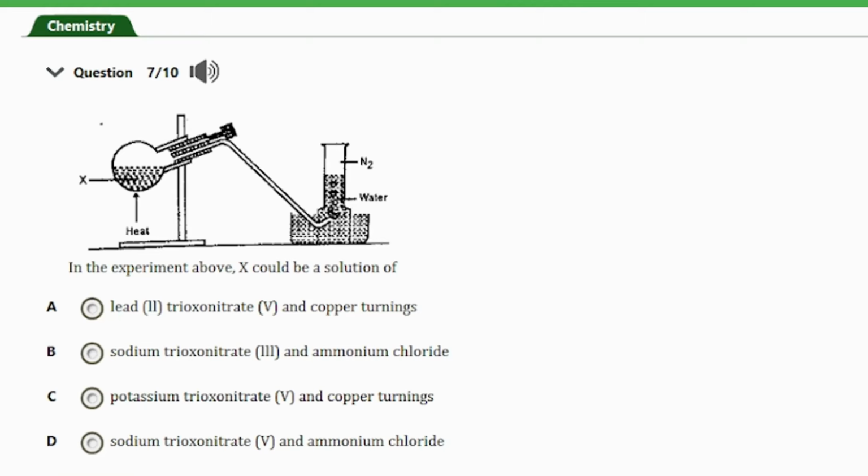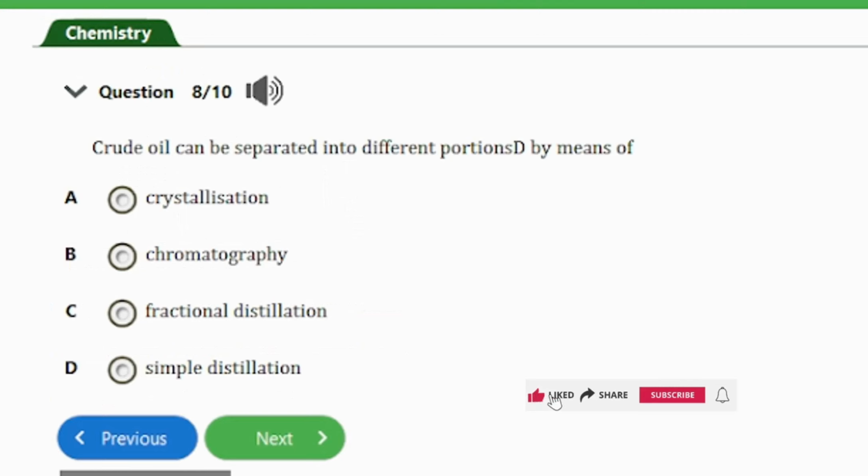Question number 7. The question says in the experiment above, X could be a solution of A. Lead II nitrate and copper sulphate, B. Sodium nitrate and ammonium chloride, C. Potassium nitrate and copper sulphate, D. Sodium nitrate and ammonium chloride. So guys, the answer to this question is option B, and that's sodium nitrate and ammonium chloride. So let's consider the next question.